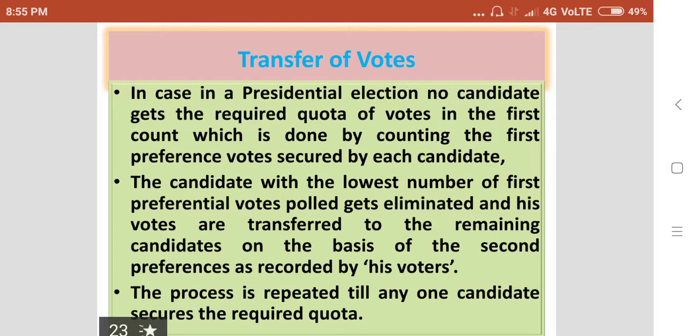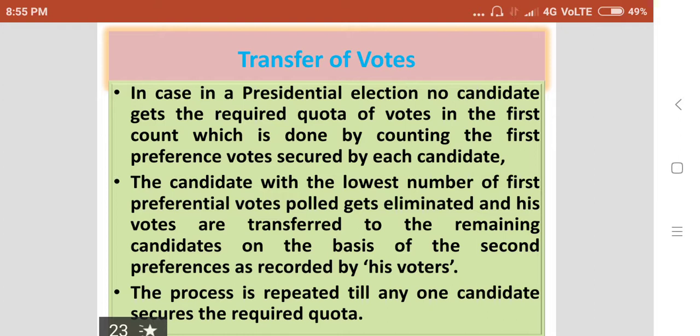Transfer of votes. In case in a presidential election no candidate gets the required quota of votes in the first count, which is done by counting the first preference votes secured by each candidate, then in the first round, during the counting of votes, first they will take the first preferential votes for counting.